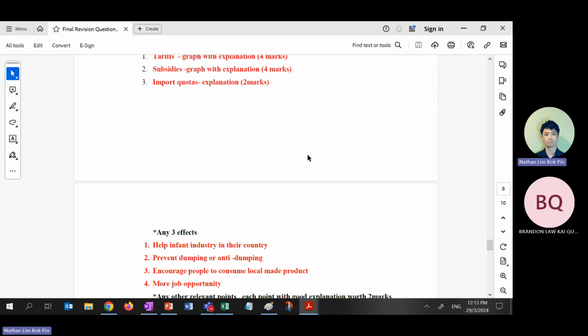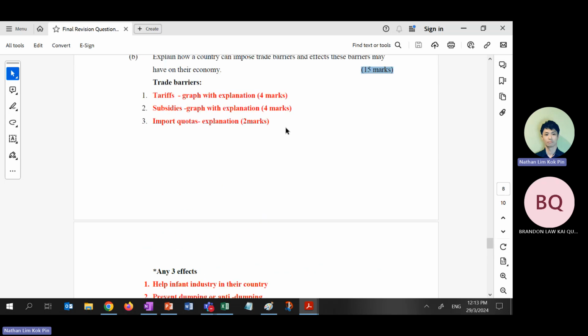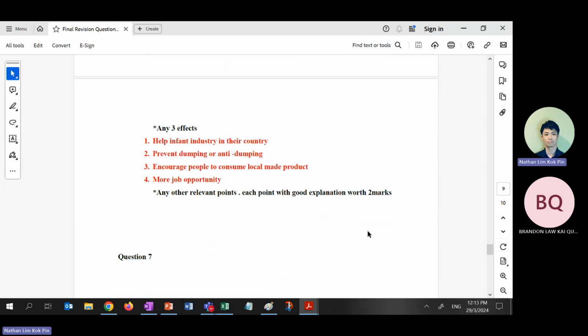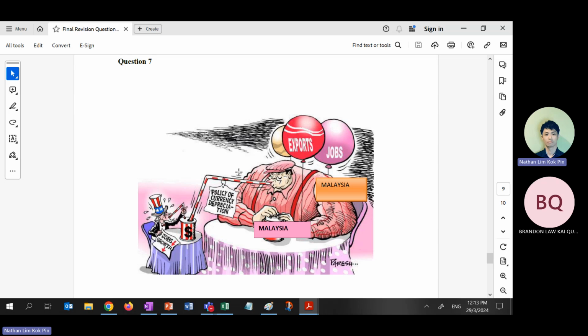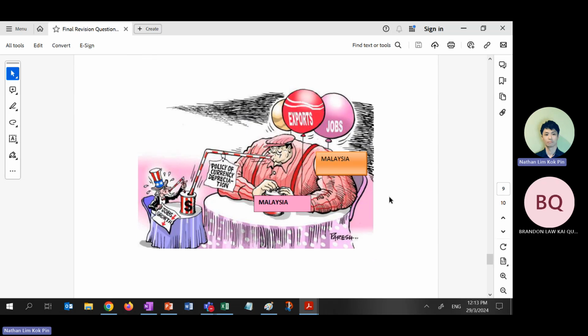Right? Subsidies, quotas. Quotas normally lesser because we don't have diagrams. That's why the marks allocation for quotas is lesser. Right? Free trade effects, same thing. What are the arguments for or against? Right? Because we can help infant industries, we can prevent dumping, and so on, help the local. Oh, this one needs some time.